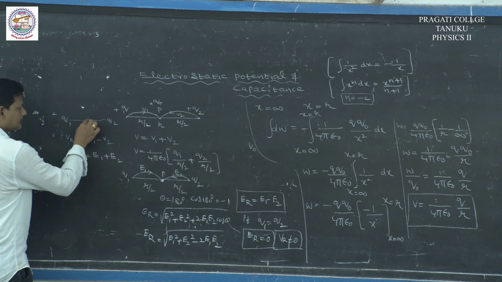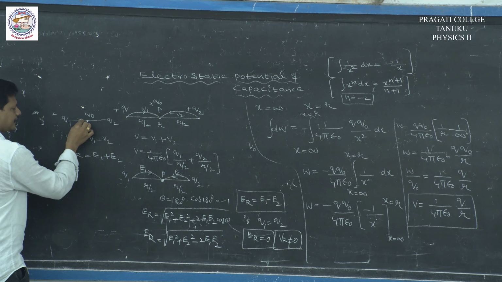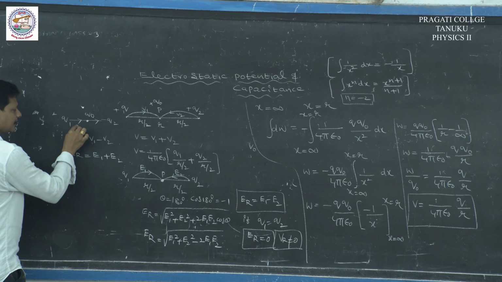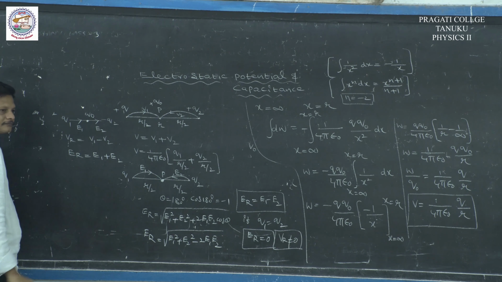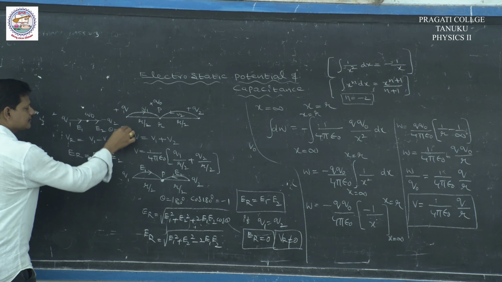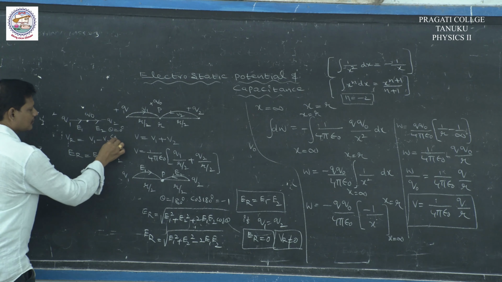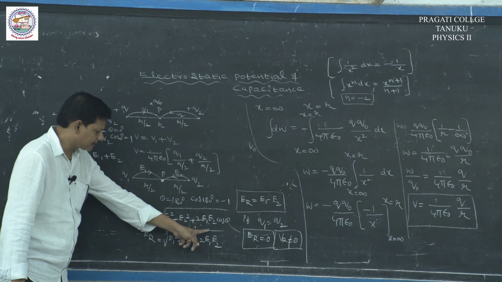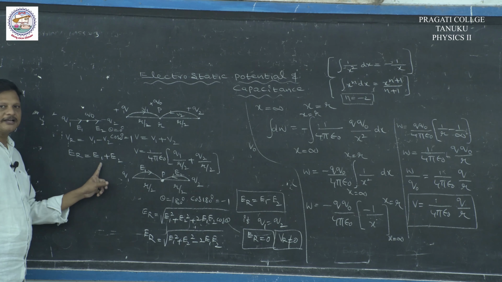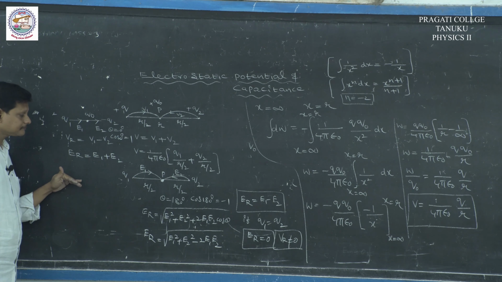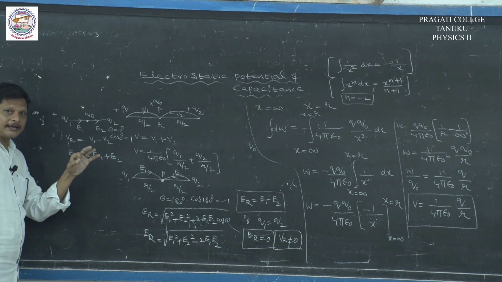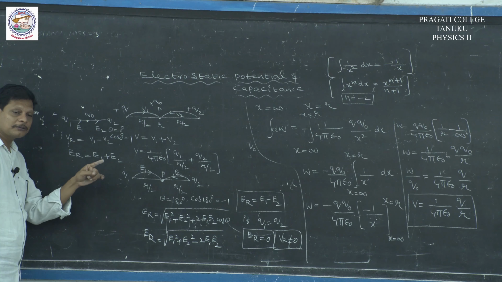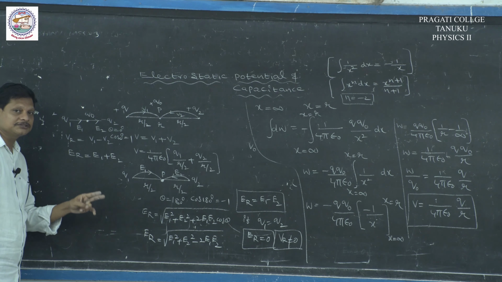Since the electric field intensity is away from the positive charge and towards the negative charge, say it is E1, E2, the angle between E1 and E2 is 0 degrees. So cos 0 is 1. If you substitute cos 0 equal to 1, we get E resultant equal to E1 plus E2. Another example: at the midpoint of the line joining two unlike charges, the electric potential is 0, but the electric field intensity is not equal to 0.